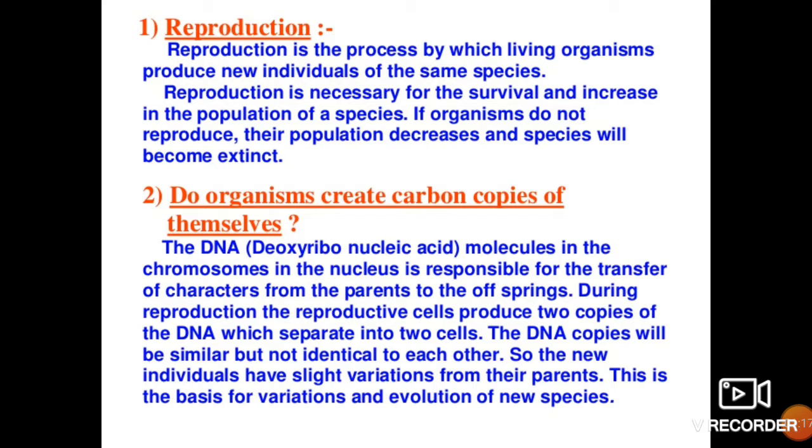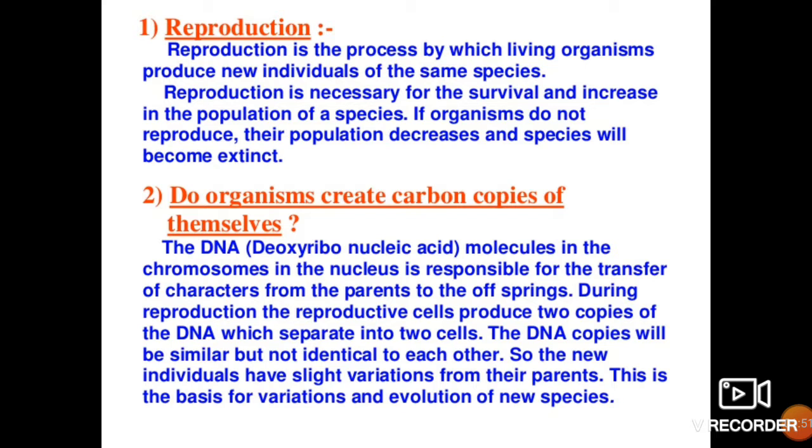Do organisms create carbon copies of themselves? So let us see the DNA, that is deoxyribonucleic acid, which is the hereditary material of an organism. It contains all the hereditary information. The DNA molecules in the chromosome in the nucleus are responsible for the transfer of characters from the parents to the offspring. Means it has all the information which the parent passes on to the offspring.